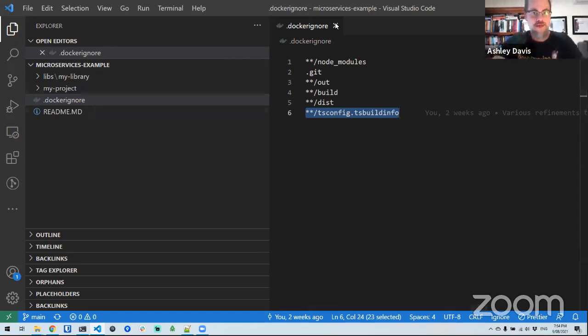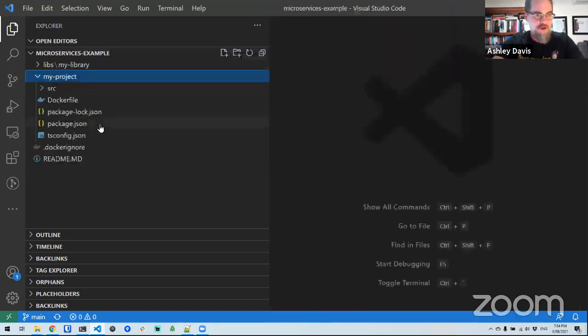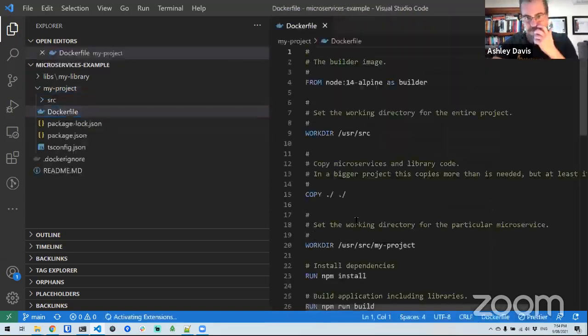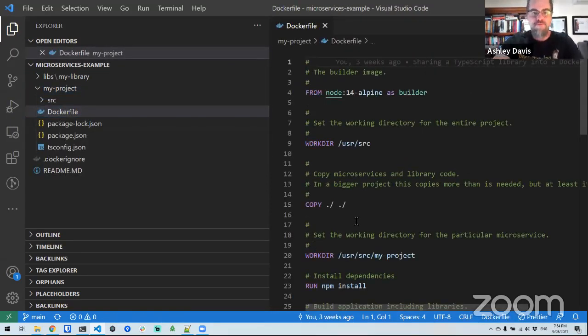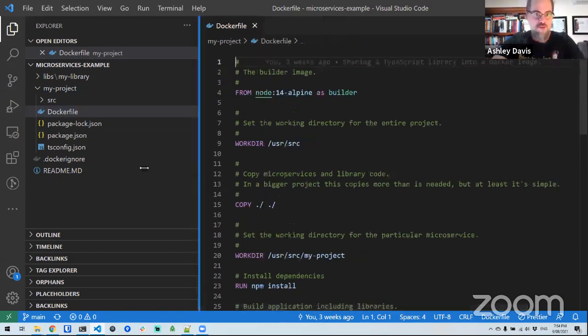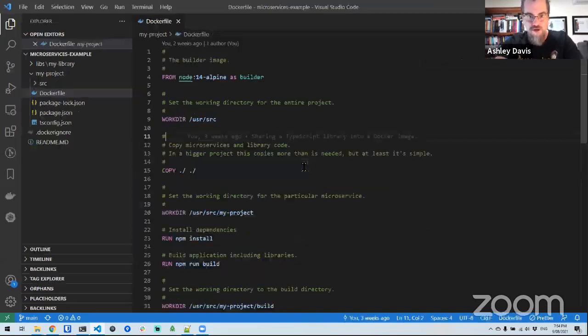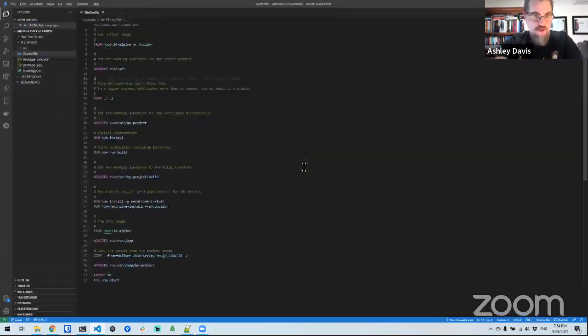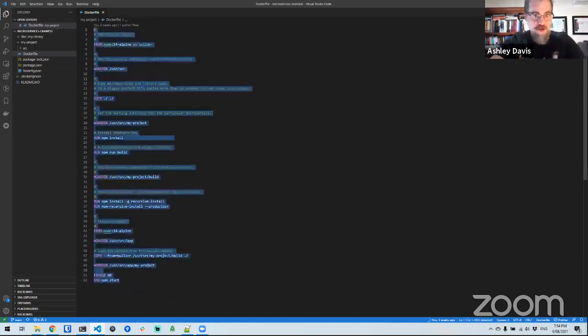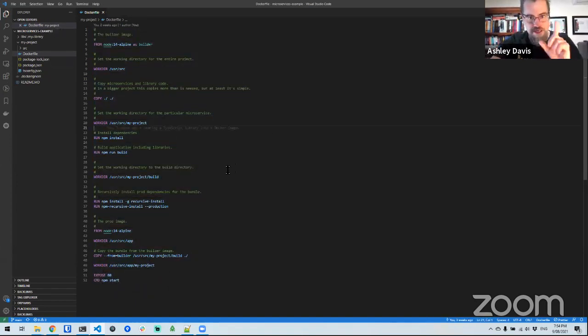So let's dive down into the Dockerfile. Let's get a little more room here so we can see what we're doing. I'm going to zoom out a little so you can see the whole thing in its entirety, even though you won't be able to read it at this level. I just want to give you a bird's eye view of the Dockerfile. Now it's broken down into two parts. The first part is the builder part.